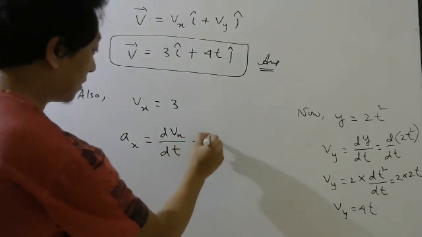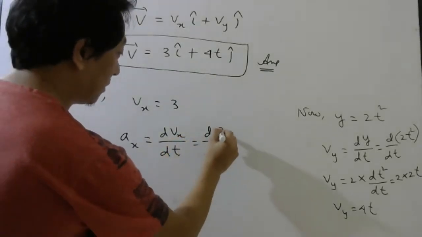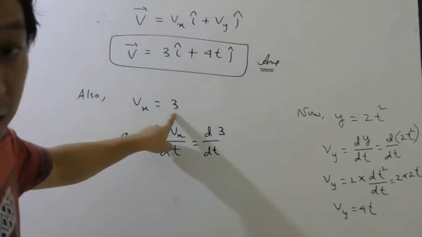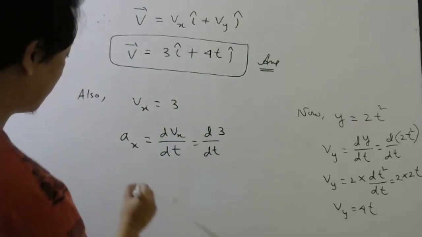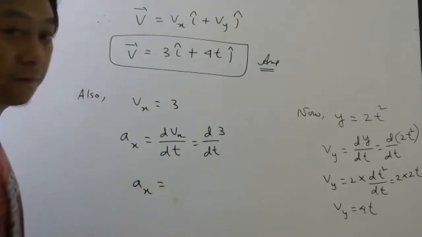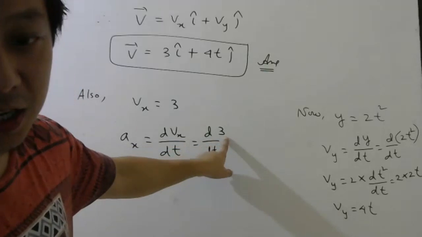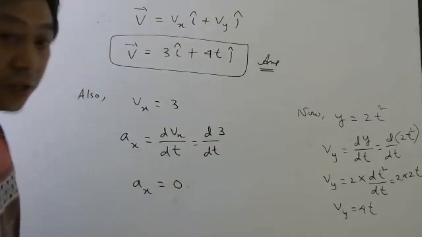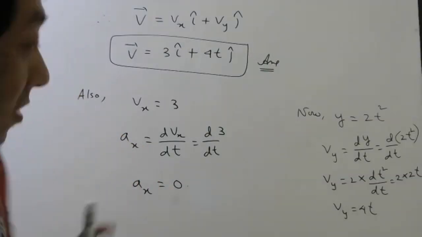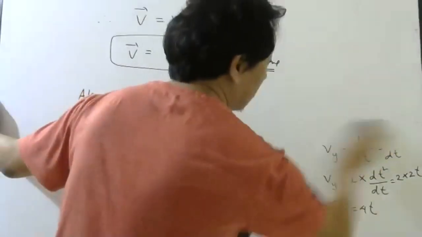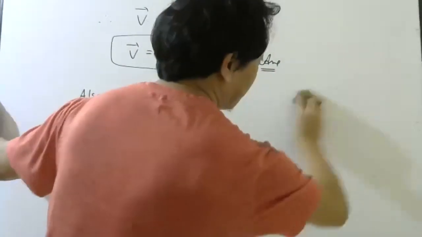So what is Vx? 3. Matlab, this component does not have time, so it is not changing with time. So this component is constant. So what will be the acceleration? What is the differentiation of only 3? 0. So there is no acceleration along the x-axis, right? Remember, the x component of acceleration is 0.